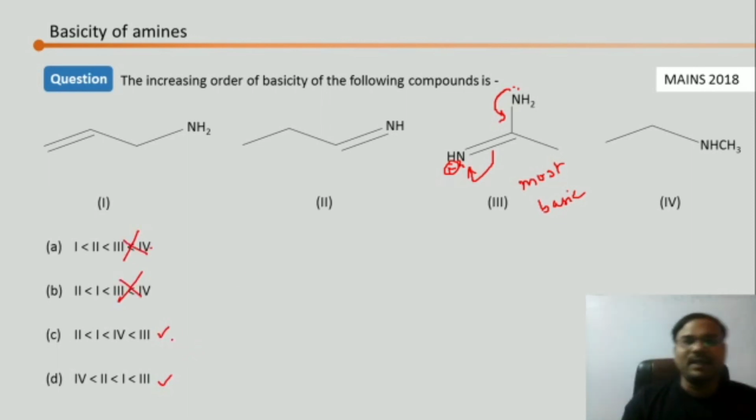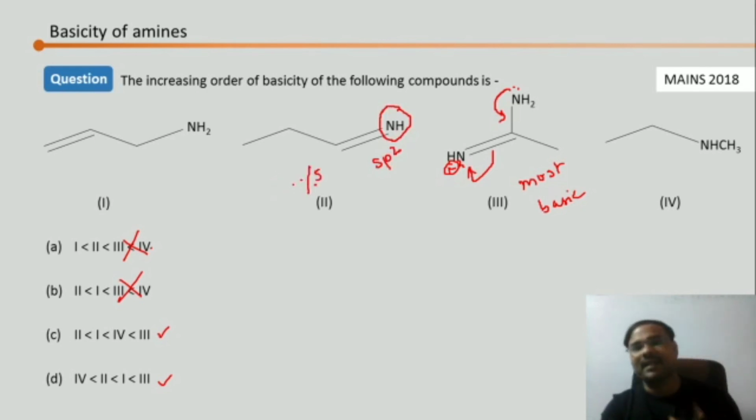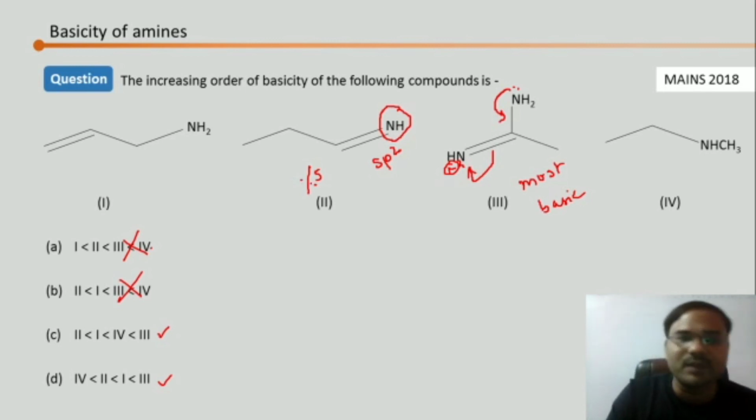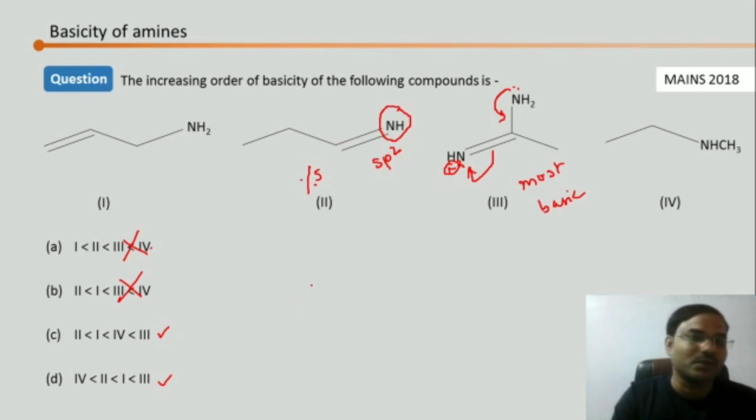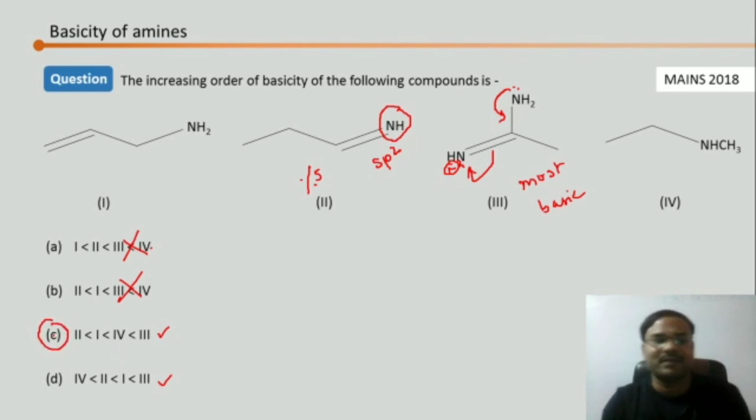So who is going to be the least basic in this case? We can see that this nitrogen is sp2 hybridized, so the s character is more, and if the s character is more, the lone pair is held more towards the nucleus. So nitrogen is not able to donate its lone pair of electrons, so 2 is going to be the least basic. I hope that's option C. So we can decide by these two also.